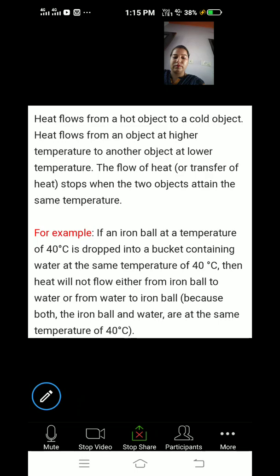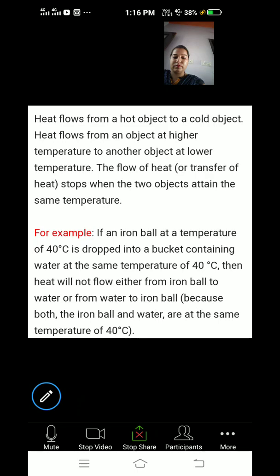When will the transfer stop? When the two objects attain the same temperature. Until or unless the two objects attain the same temperature, the flow of heat will be there. There is a very good example. If an iron ball, a ball that is made up of iron, is at a temperature of 40 degrees Celsius, and is dropped into a bucket containing water, the temperature of water is also 40 degrees Celsius. Then heat will not flow either from iron ball to water or from water to iron ball.